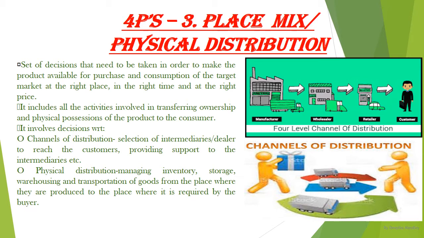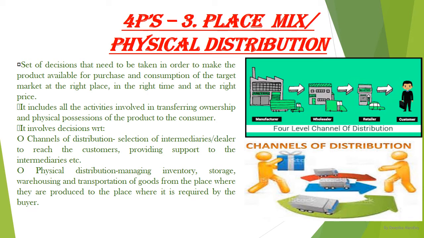Now it includes all the activities involved in transferring ownership and physical possession of the product to the consumer. These decisions involve channels of distribution, that is, the selection of intermediaries or dealers to reach the customers, and providing support to the intermediaries, like wholesalers and retailers.